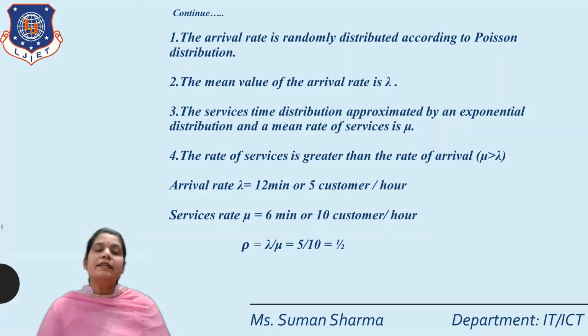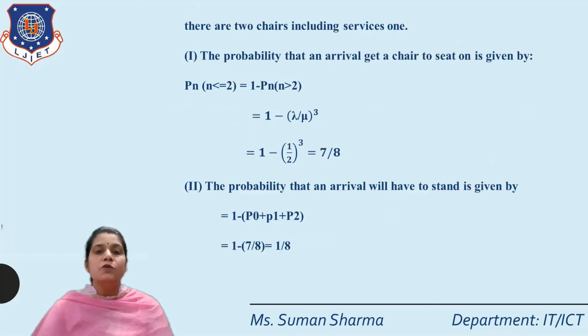So here arrival rate lambda is 12 minutes, or 5 customers per hour, because 60 by 12 is equal to 5 customers per hour, and service rate mu is 6 minutes, that means 60 by 6 is equal to 10 customers per hour. So rho is equal to what? We write the formula lambda by mu, where lambda is 5 customers per hour and mu is 10 customers per hour. So we put the values of lambda and mu: 5 by 10 is equal to 1 by 2. That means rho is equal to 1 by 2.